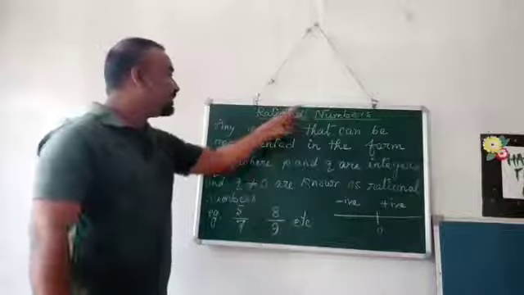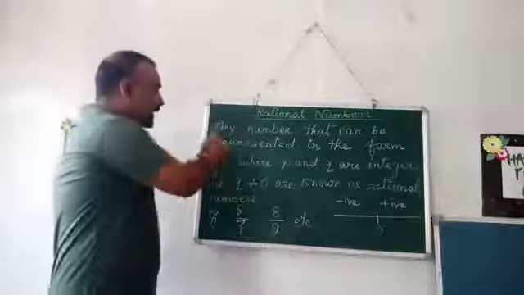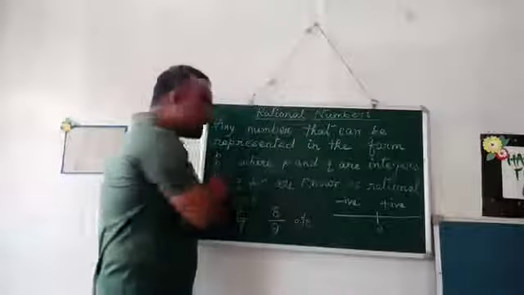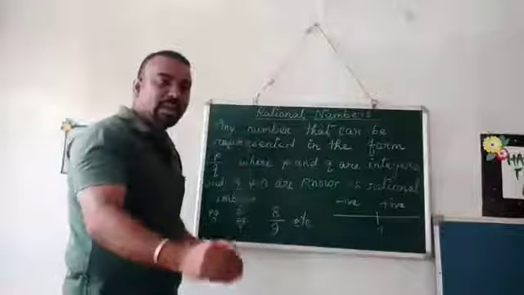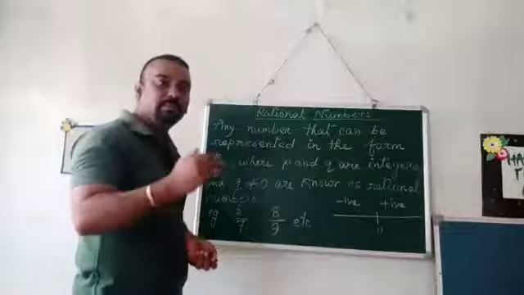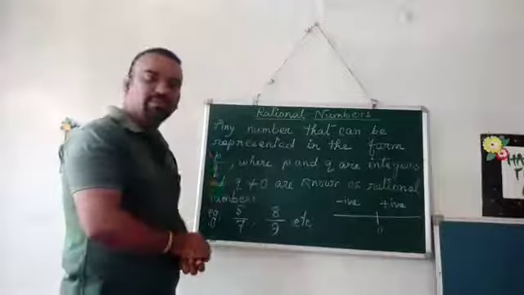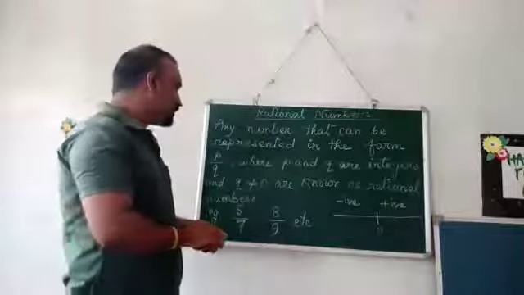Now, what is a rational number? First of all, let us try to understand. Any number that can be represented in the form P by Q. P by Q means a number on top and a number on bottom, that means numerator and denominator. So this type of number is known as a rational number with some conditions.